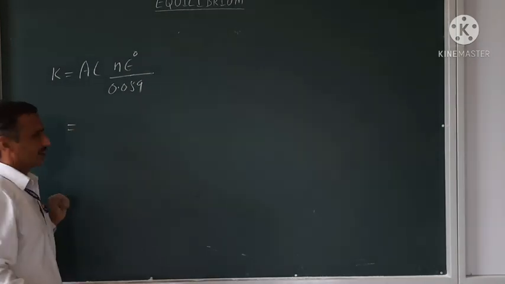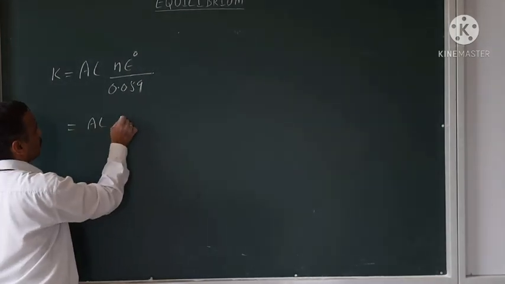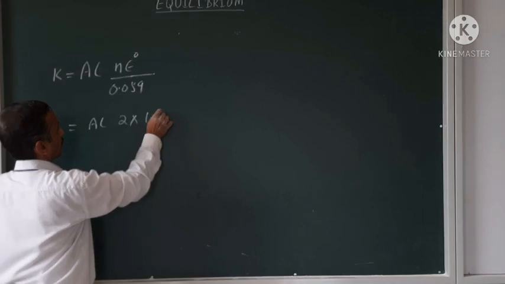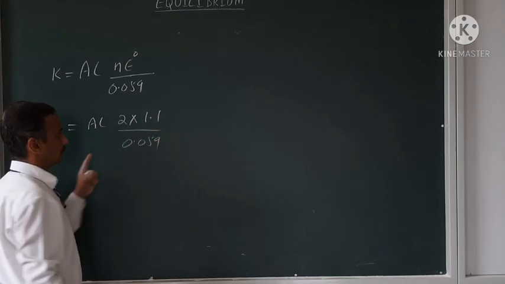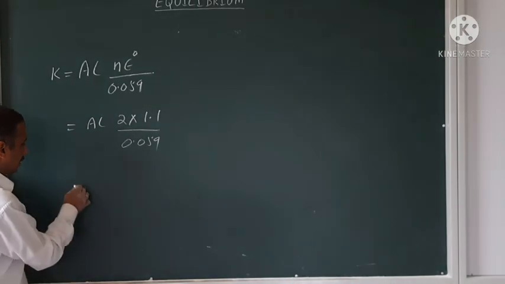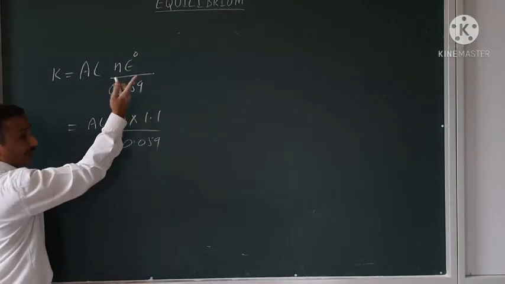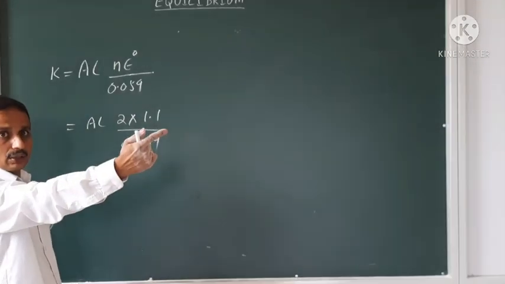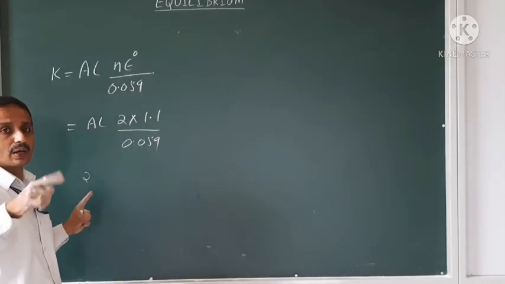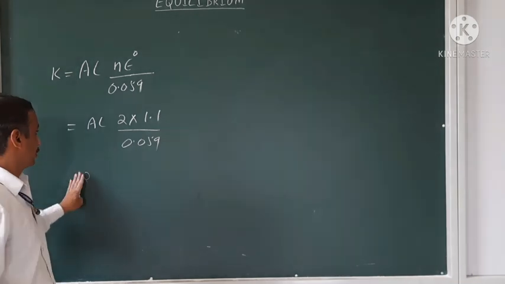Some example, there is anti-logarithm of 2 into 1.1 volt divided by 0.059. Because in the Daniell cell, n is the number of electrons transferred, is 2 only. Zinc is giving 2 electrons, copper is taking 2 electrons, so number of electrons transferred is 2 only.